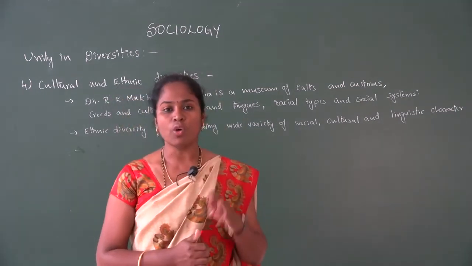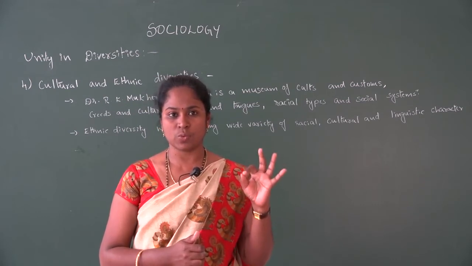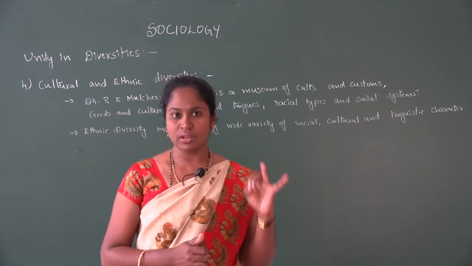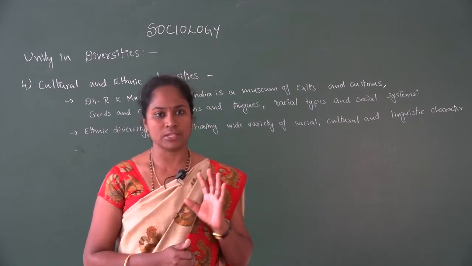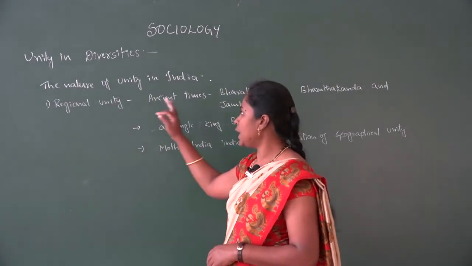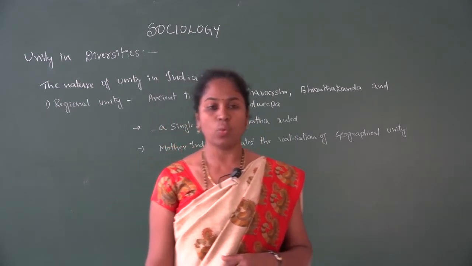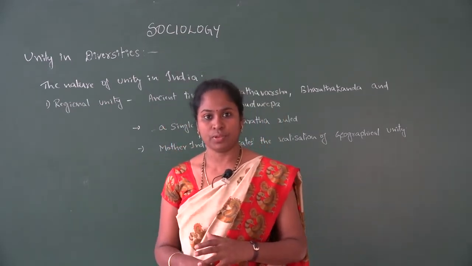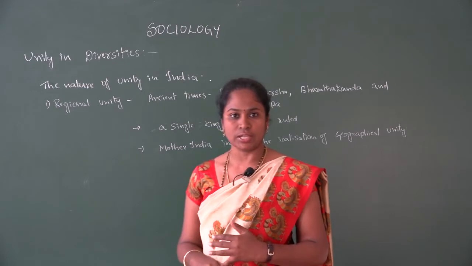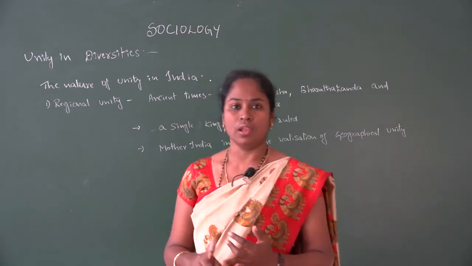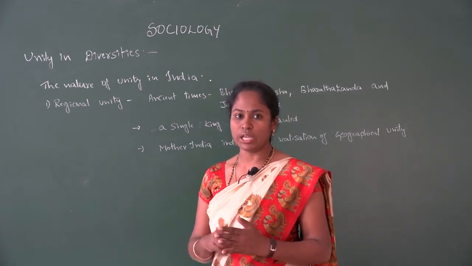So these are the 4 different types of diversities of Indian society. First one is regional, then linguistic, then religious, then cultural and ethnic diversities of Indian society. The next topic, unity in India. What is the meaning of unity? Unity means oneness. So here we are going to discuss different types of unity in Indian society, that is regional, linguistic, religious as well as cultural. So 4 types of unity we discuss.